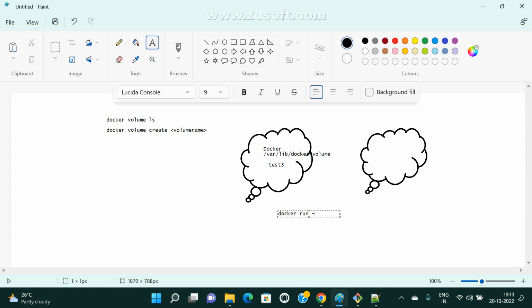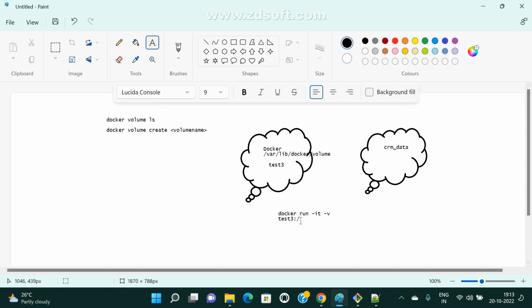docker run -it, and I give -v and the volume name. So this is your volume name, colon, slash, this is your container. In the container, whichever directory you want to create, same name, whatever you want, we can give it. For example, if you want DevOps, we can give DevOps. Or if you want to give a project name, for example my project underscore data. So we can give like this.